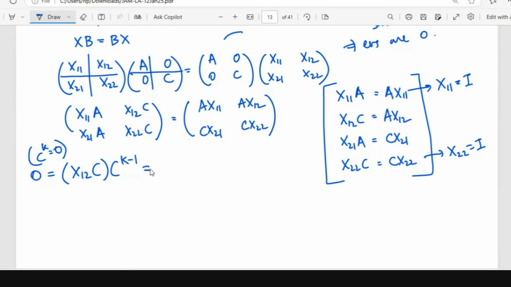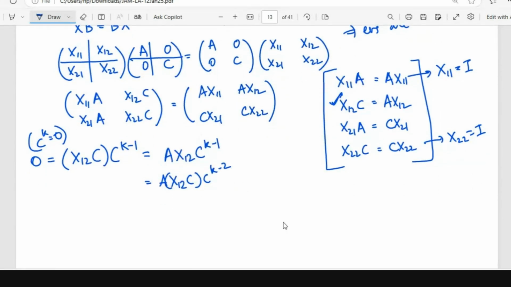Now I will replace x12C with A times x12, because I know x12C is A x12. And then I still have C power k minus 1. I can now write this as C power k minus 2, and again replace x12C with A x12. So that becomes A squared x12 C power k minus 2.